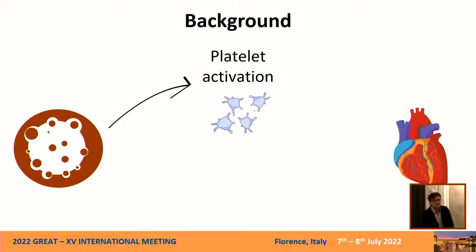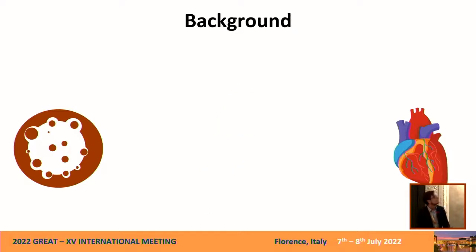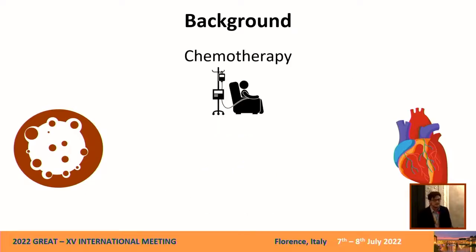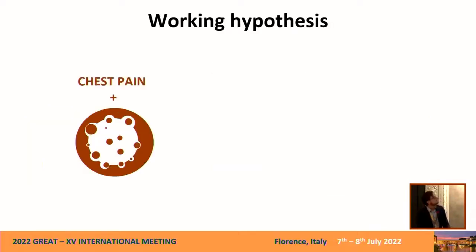Then we have the fact that cancer activates platelets and promotes inflammation that in turn promote thrombotic heart disease. And then finally, chemotherapy and chest radiotherapy that are used to treat cancer, they can both cause acute and chronic heart and vessel damage.